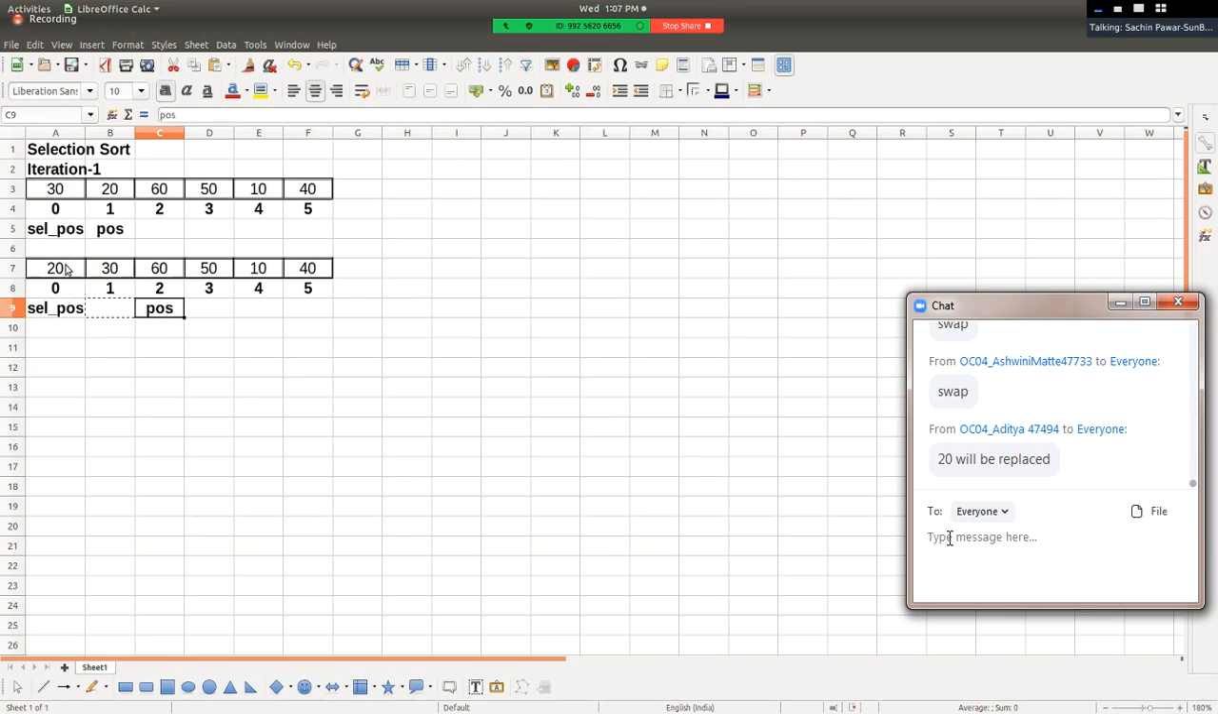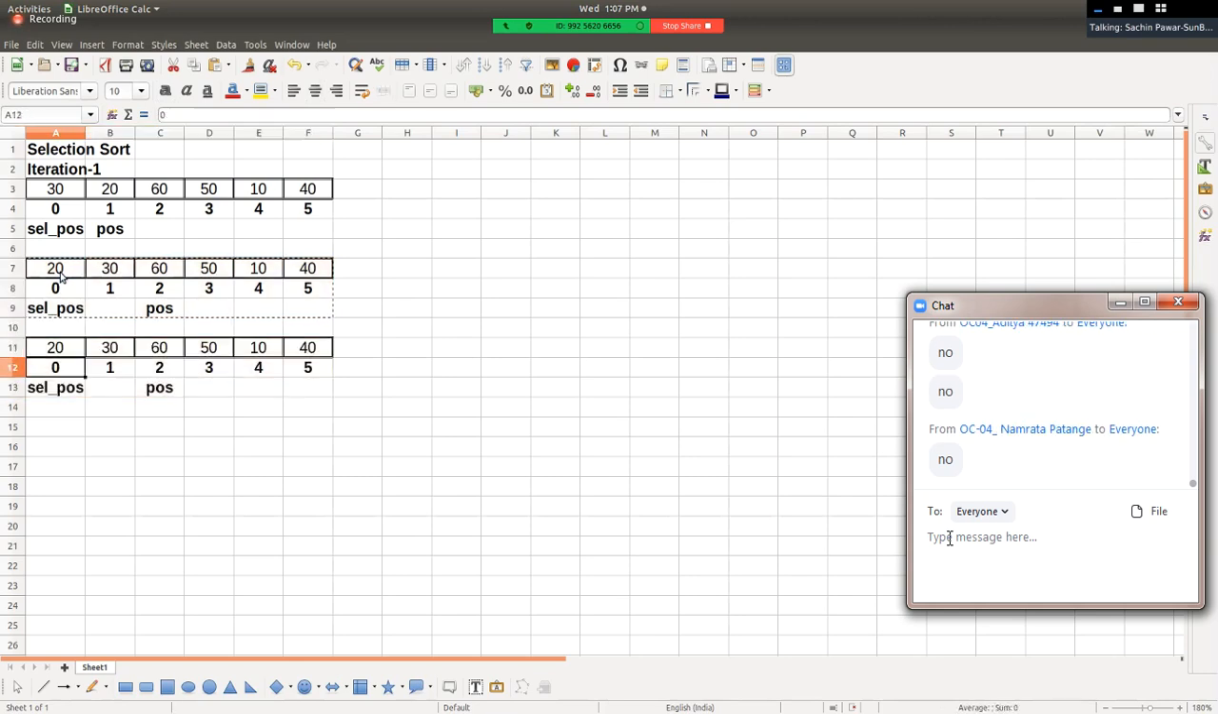Right? Position plus plus. Now 20, the element which is at selected position, gets compared with element at next position. 20 and 60 get compared. Sir, is element at selected position greater than element at position? No, and hence swapping होगा क्या? No, right? And hence no swapping will be there. Position plus plus. Go to the next element.